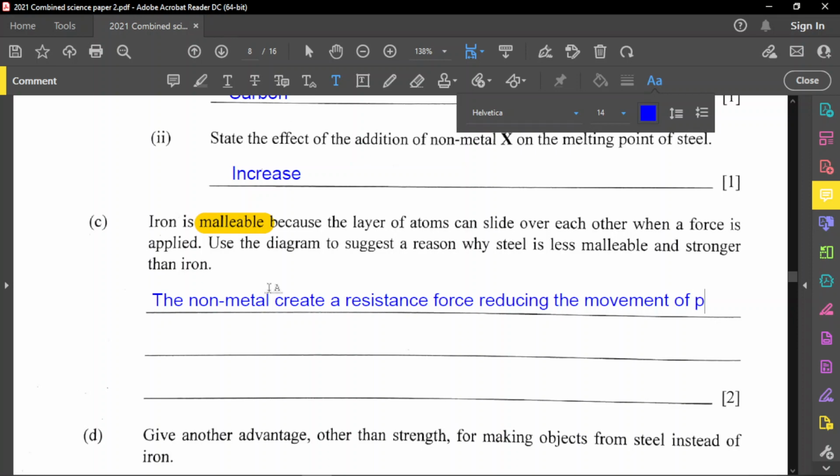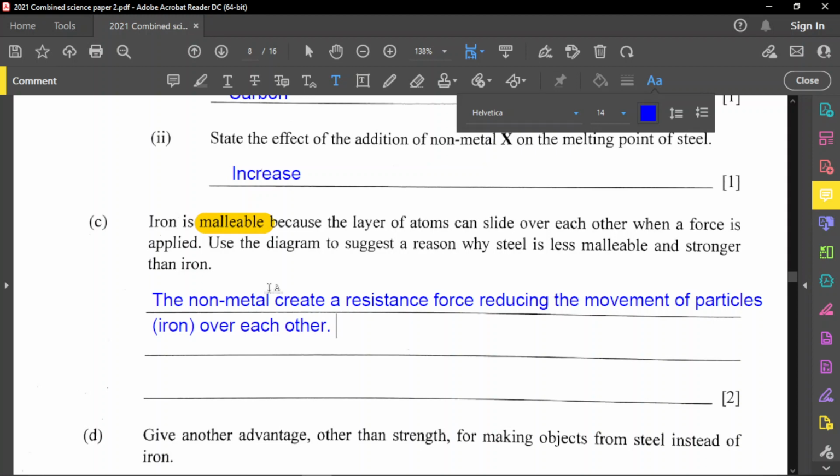Let's put iron in the bracket, that would make sense. So the particles we're talking about here are iron particles moving over each other. That's what carbon does, so that's why it's not so malleable. It's very difficult to bend compared to when it's just iron alone.